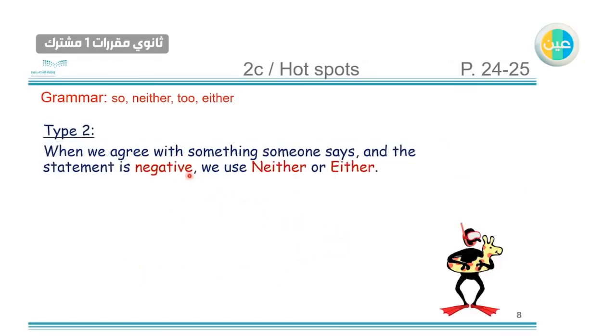Type 2, when we agree with something someone says and the statement is negative. So the previous one, it's affirmative. The second one is negative. We use "neither" or "either". For example, Muhammad is not a good swimmer. So the statement is in negative.